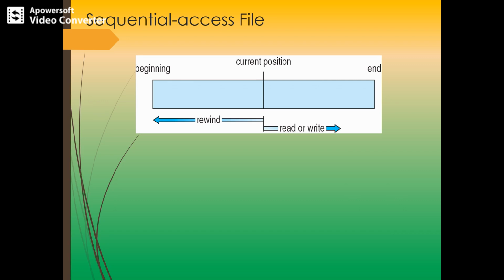Usually compilers and editors access the files in this method, sequential, right? How does the program compile? Step by step, so in order. The drawbacks of this sequential method are that it provides poor performance, and a more efficient search technique is required.